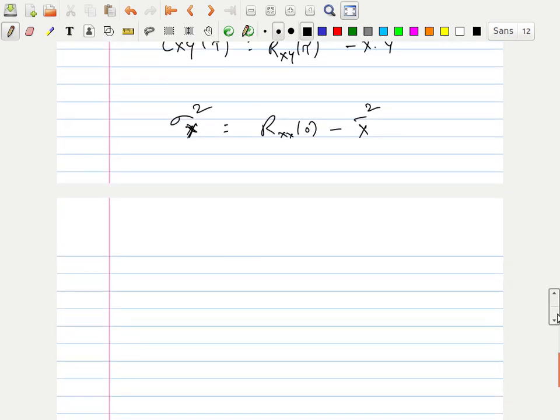Then the next one. If covariance Cxy of t comma t plus tau comes to be 0, then I can say they are an uncorrelated process.